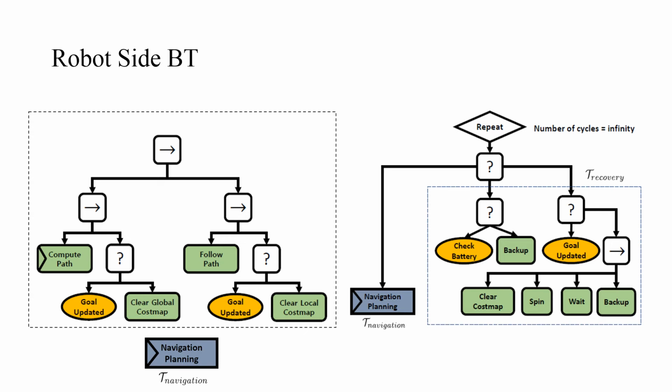In the first stage, a battery check is performed. If the battery charge is low, then the robot returns to the backup position. If the battery condition is fair, then the robot finally clears the entire cost map. It then spins and waits for seconds.